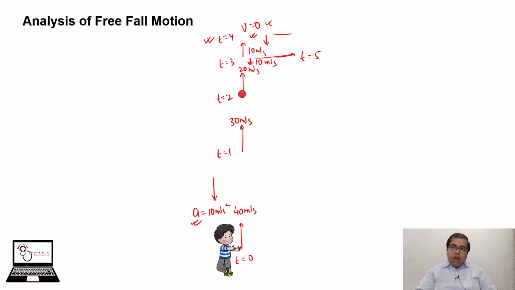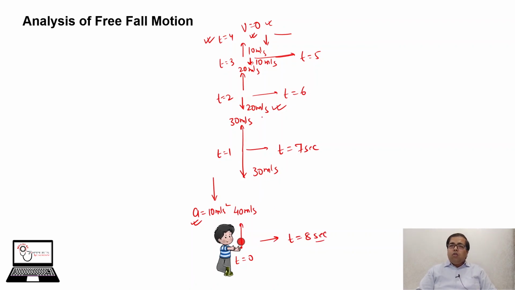Now after that, it will reach t equal to 6 seconds, and its velocity is now 20 meter per second, meaning it increases by 10 meter per second. Now it will increase by 10 meter per second more, so this is 30 meter per second, at t equal to 7 seconds, and here t equal to 8 seconds.